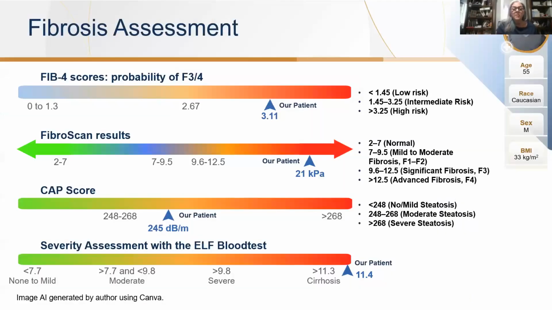different results. So Fib4, we still have a 3.11 because our labs didn't change and his age didn't change. Therefore, that calculation is going to remain the same. However, when we do his FibroScan this time, his kPa comes back at 21. And as we mentioned earlier, anything greater than 12.5 gives you high suspicion of F4 or more advanced fibrosis. CAP score 245. It's actually low, so shows very little steatosis, if any. And then his ELF test came back at 11.4, and anything greater than 11.3 is highly indicative of cirrhosis.